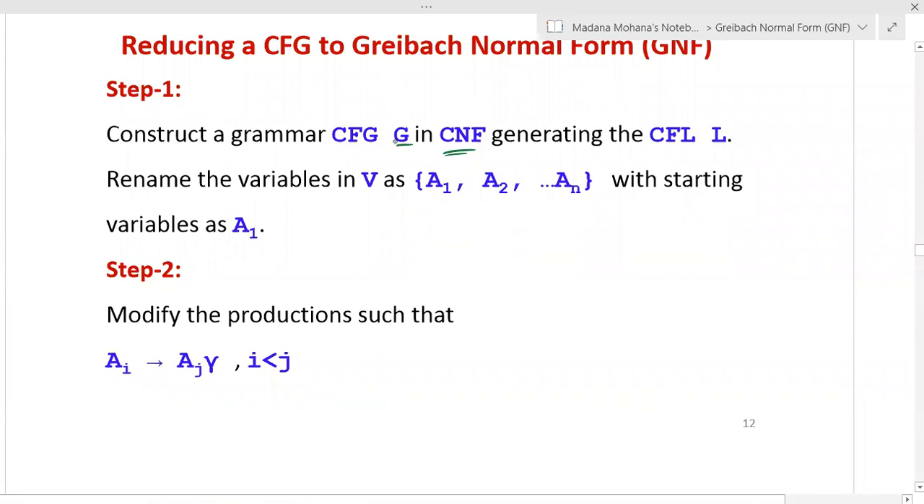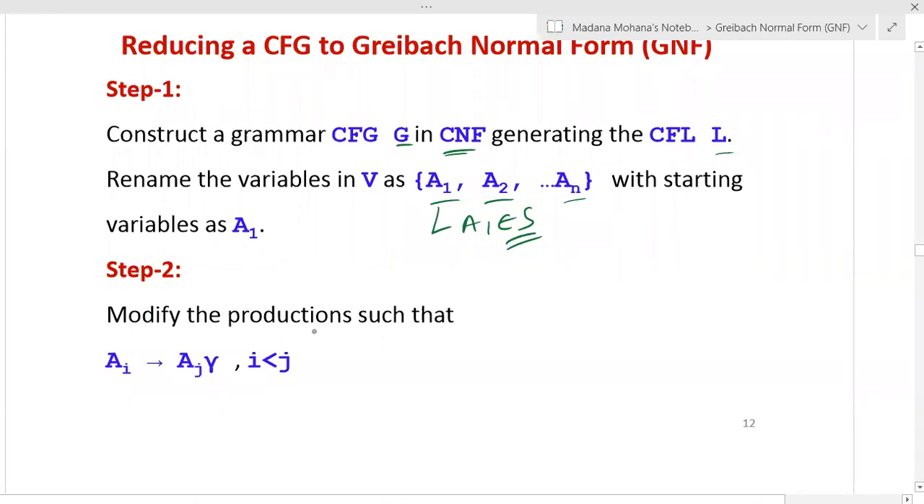So construct a grammar G in CNF generating the context-free language L. Then the given grammar is reduced to CNF. You have to rename all the variables in V as A1, A2 and so on up to AN, with suffixes 1 to N, with the starting variable as A1. Now here A1 is the starting variable. So any given grammar after converting into CNF, we have to rename all the variables in the grammar as A1 to AN, where A1 is the starting variable. So that is step 1.